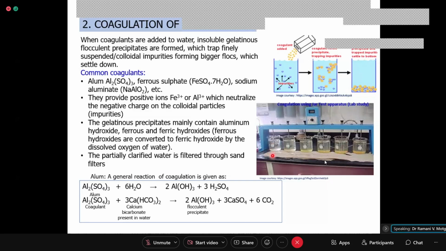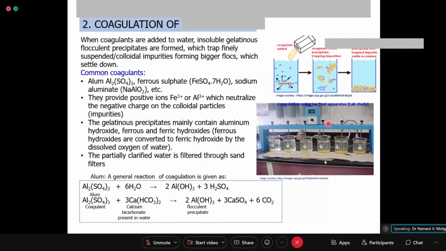Here the picture is clear. Here you can see water is not very clear. The backside of this particular jar, this is a jar testing apparatus. Behind this particular jar, what is there you can't see because the water is not clear. Different quantities of coagulant are added in these, and you can see these are the stirrers.